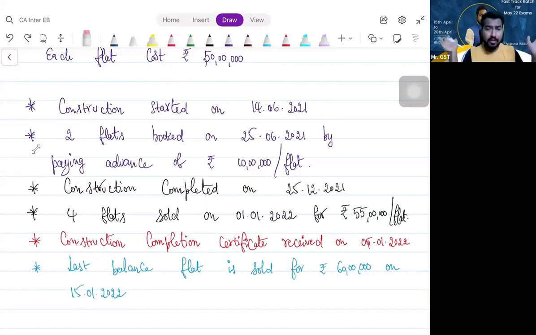When can I say it is not at all a supply? If you get the entire consideration after the completion certificate, then only it is not a supply. If you get at least 1 rupee advance before the completion certificate, it is a supply. Goods or services? Services, not goods. Fine. Shall we proceed?